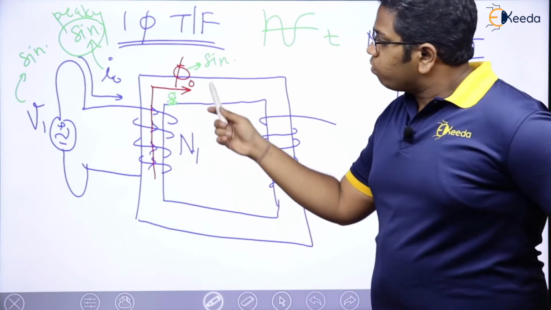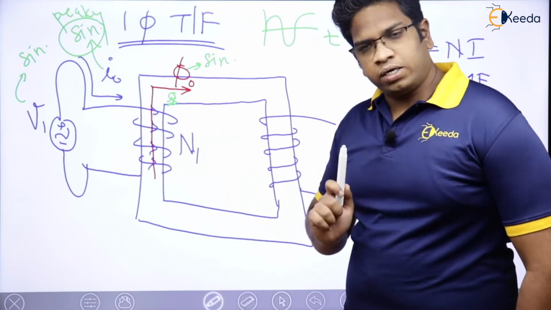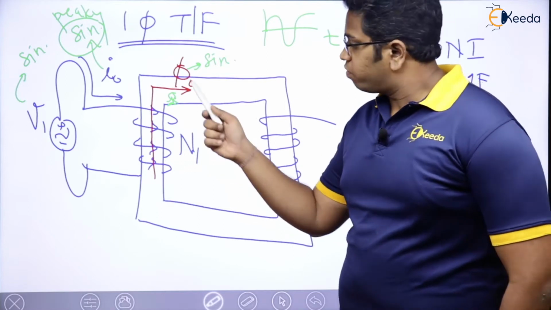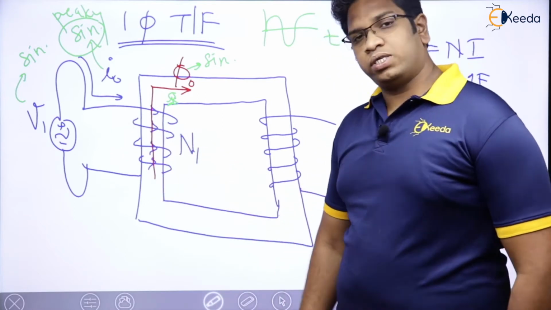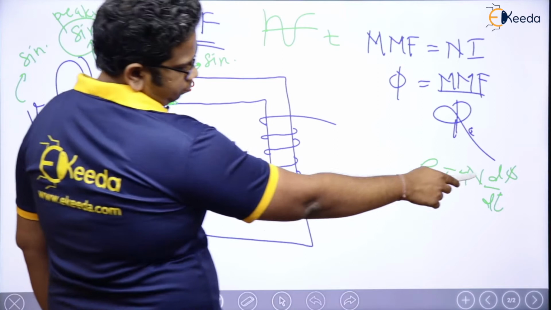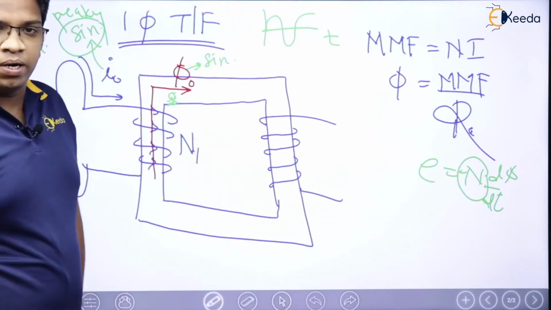So when I am sitting here, what do I observe? Flux is changing. If flux is changing, EMF has to be induced here, because of d phi by dt, linking N number of turns.